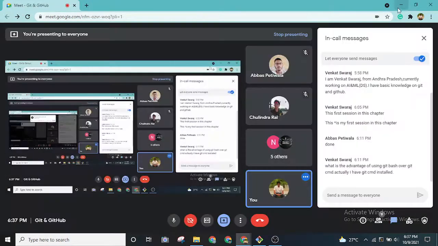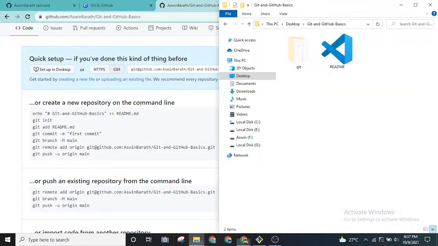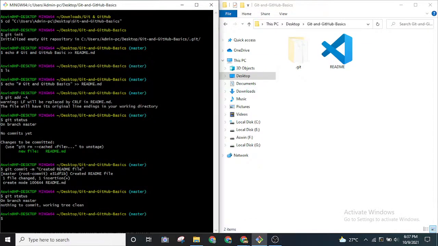So there are newcomers, let me add them. Now let me tell you what master is over here. The master is nothing but the main branch that we have in our GitHub repository. Branches are useful whenever you want to create a new feature, but you don't want to work on your present working directory. In that case, we can create a branch and start a new one. I'll be discussing more about branches later.